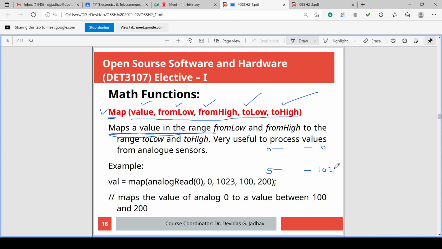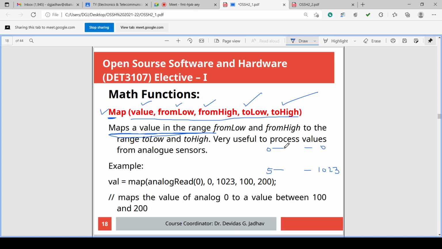Okay. What analogRead does is the same. analogRead does exactly this. What does it do? It maps the 0 to 5 value to 0 to 1023. Mapping means what?